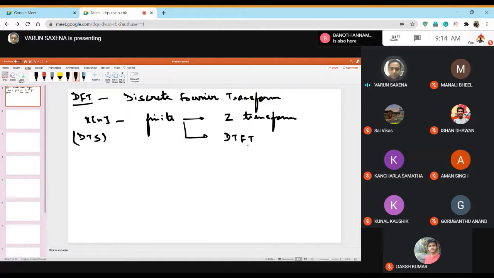Now the problem with both these transforms is that both the transforms are computationally, or I should say numerically, incompatible.